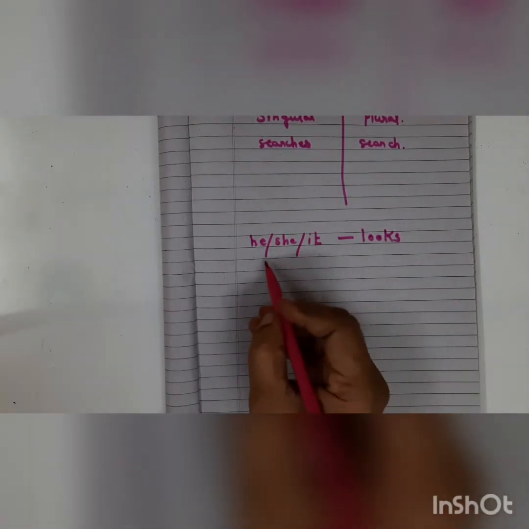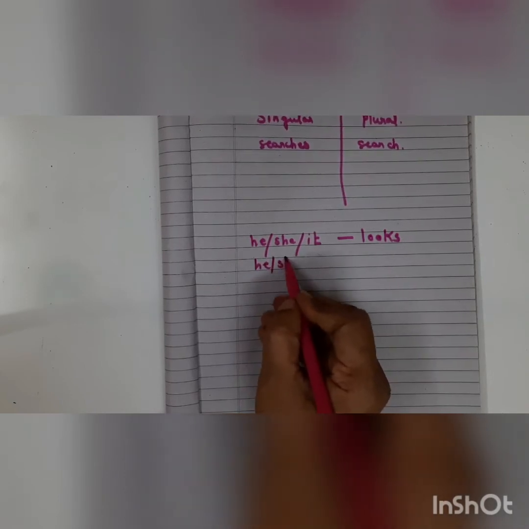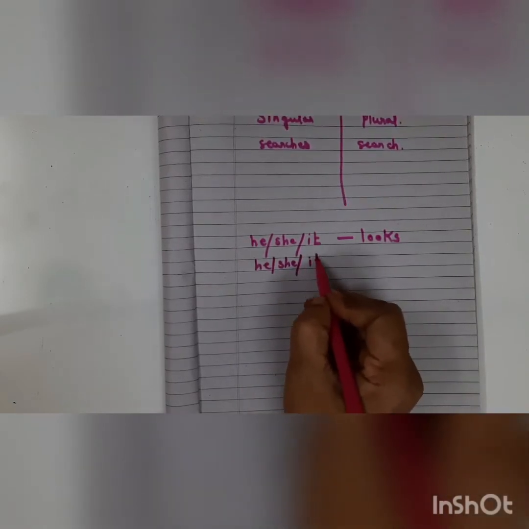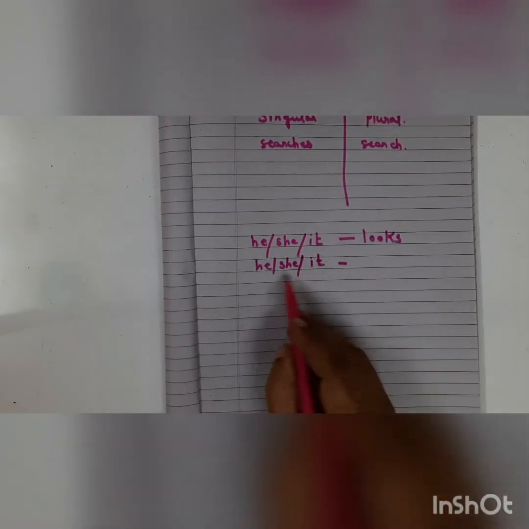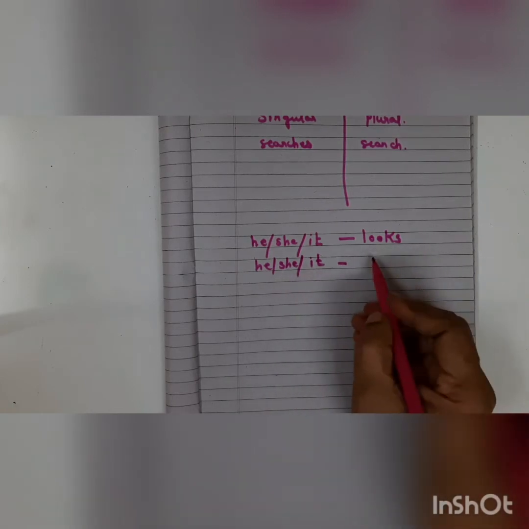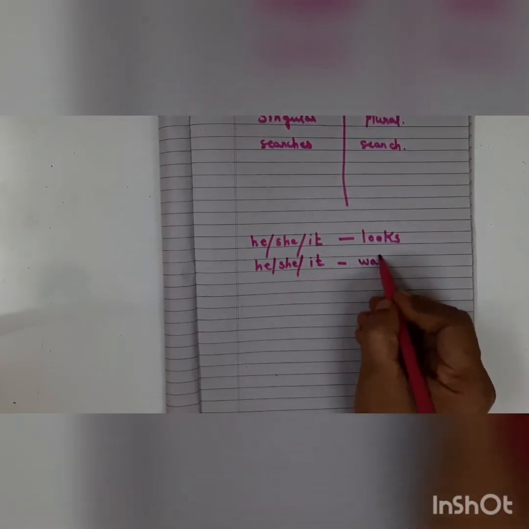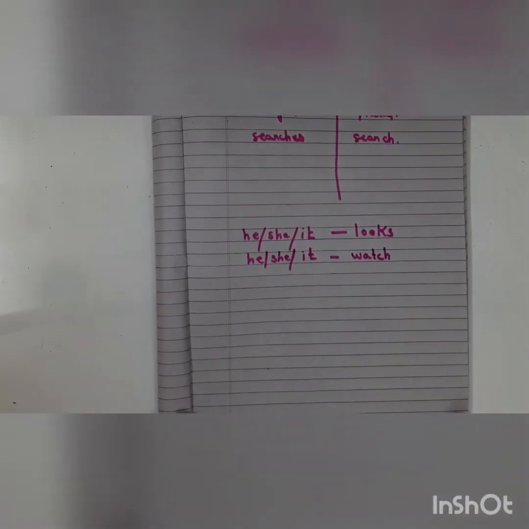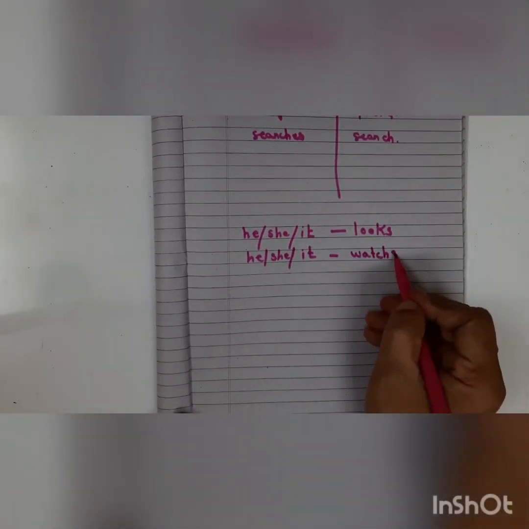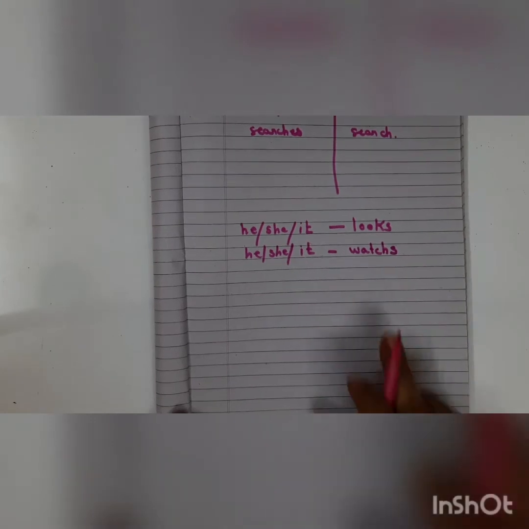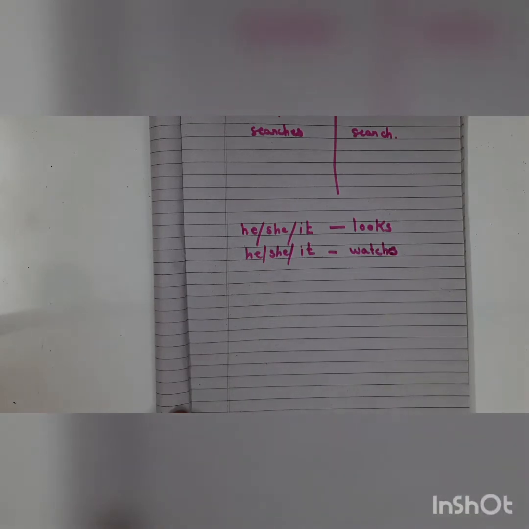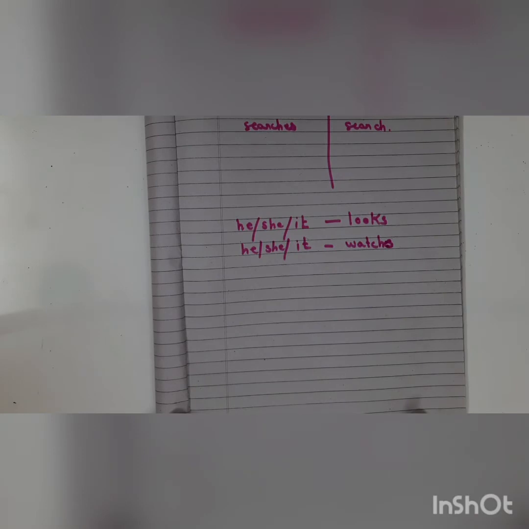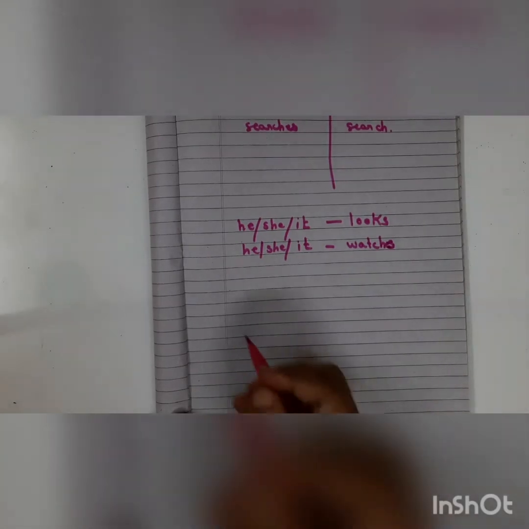Let's take another verb. He, she, it. Okay, what about watch? Watch, looking at something. We watch television, you watch the video. He, she, it. So what will I write here? He watch. Is it correct? He watches, she watches, it watches. Okay? The spelling over here should have an E. Take care of your spellings children. W-A-T-C-H-E-S. Watches. Okay? And so this was your singular.